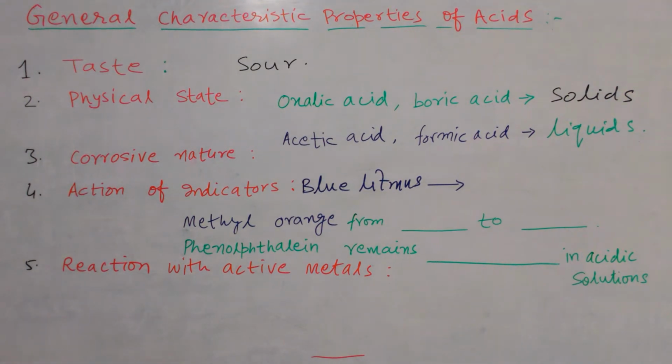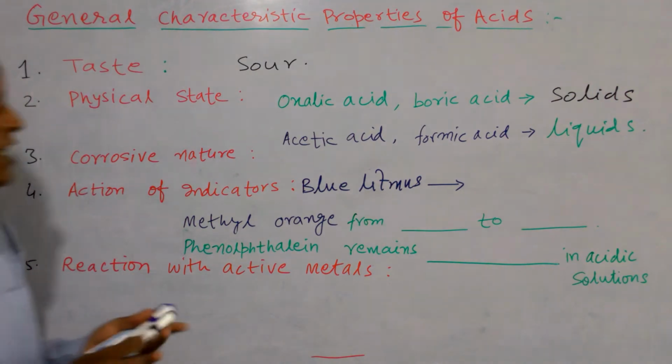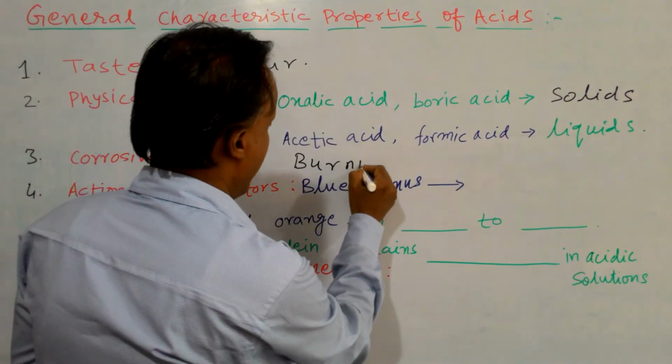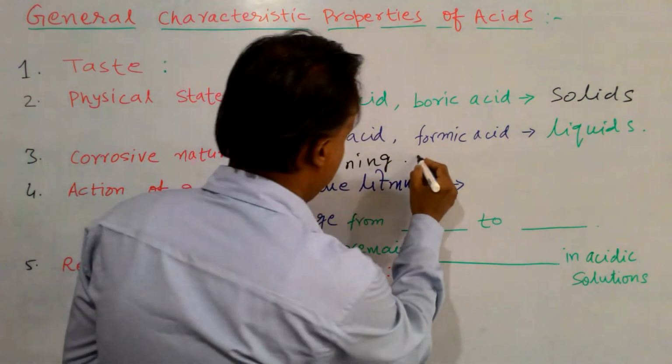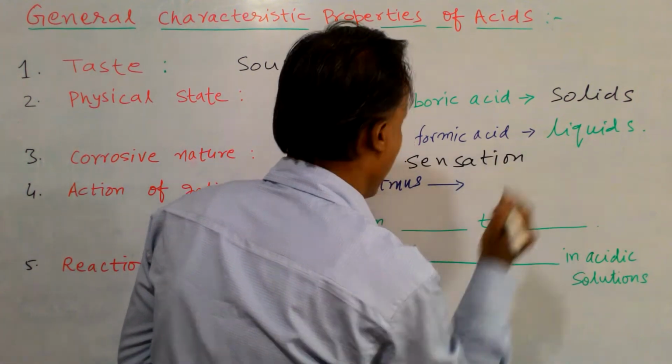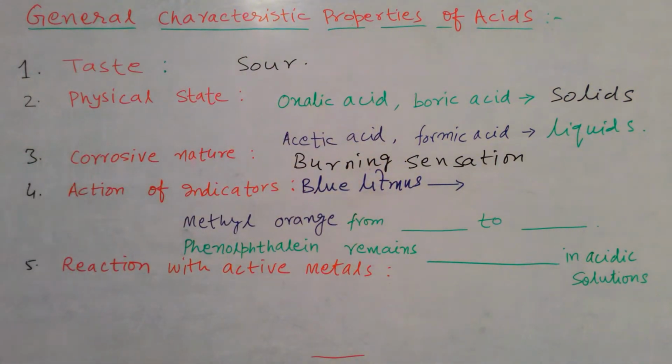So this is the meaning of corrosive. If an acid or substance produces a burning sensation when we touch it on our body, then that type of nature is known as corrosive nature. So finally we can say most of the acids are corrosive in nature.